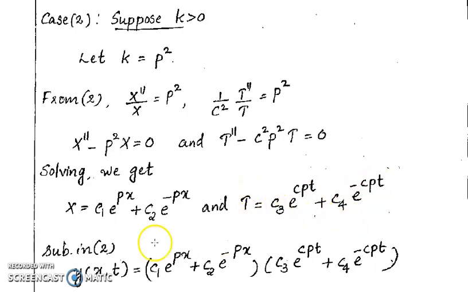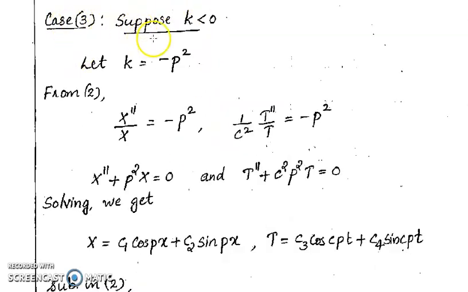Thus we get capital T. So we have X and T. Then we can write y is equal to capital X into capital T, and that is equal to c1 e raised to px plus c2 e raised to minus px, into c3 e raised to cpt plus c4 e raised to minus cpt. And this is the solution of the wave equation in the second case, case positive.